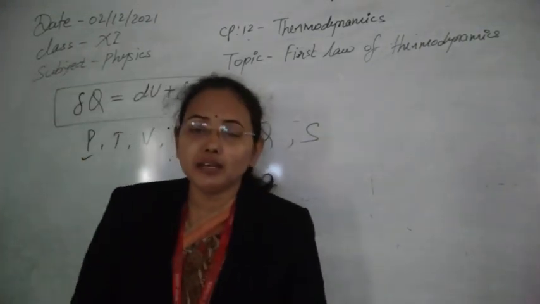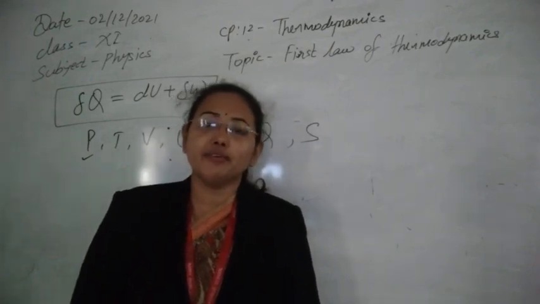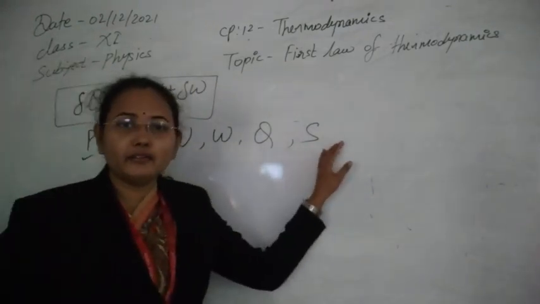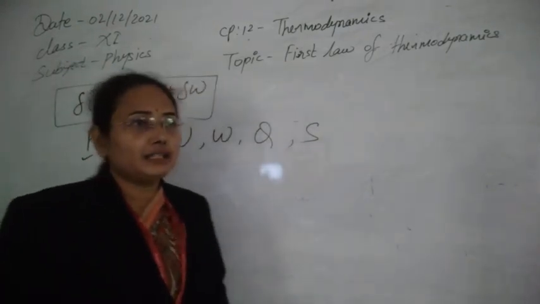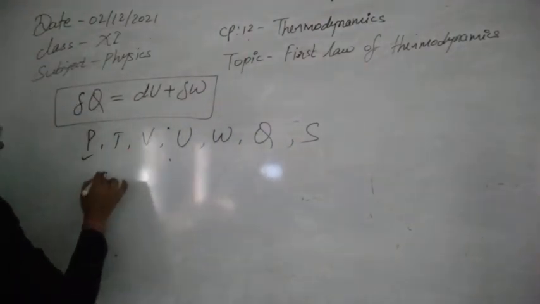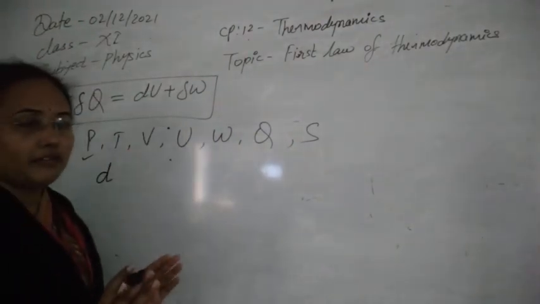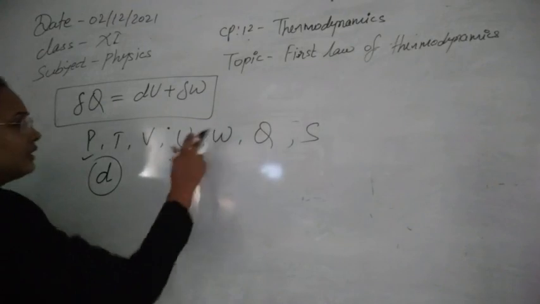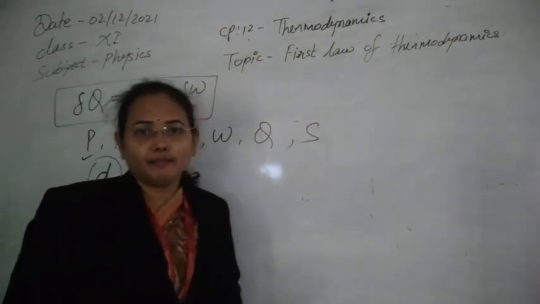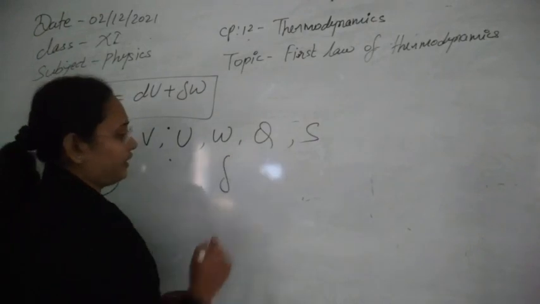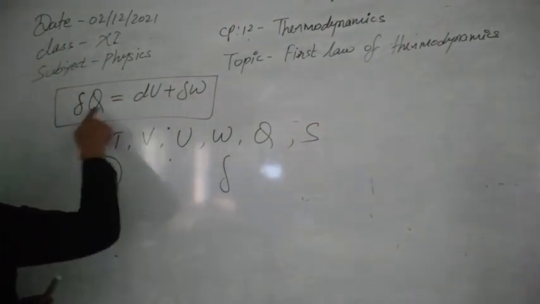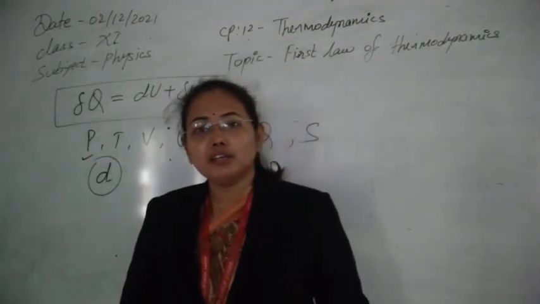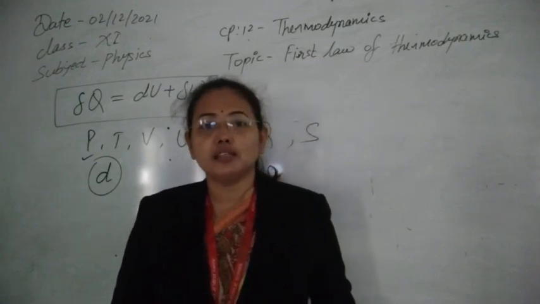You will see the term entropy when we talk about the second law of thermodynamics. Before that, note that this is also a path independent function. For path independent functions, we write the change in that thermodynamic variable by d, and for path dependent functions, we write their change by delta. So the delta and d written here just show which variable is path dependent and which is path independent. That is just notation, to help us understand.